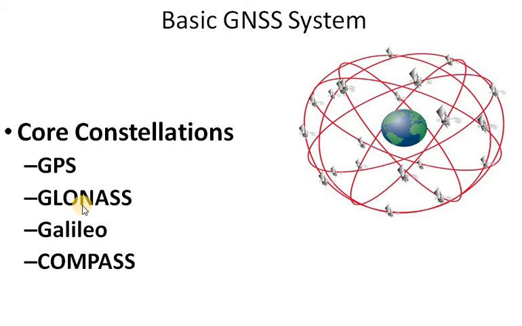Then we have seen Galileo. Which country? Yes, it was the European countries. The European countries started this Galileo in the middle of the 1980s or so, and after the 90s we got it running. So this was Galileo, run by the European countries. And the next one was your Compass or BeiDou 2. This is the global navigation satellite system which is run and owned by China, right? So China was the one.